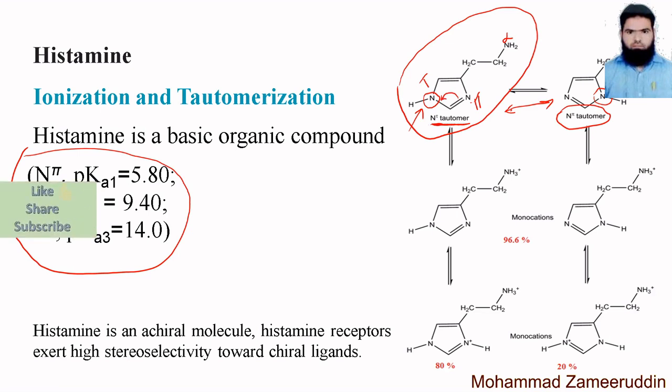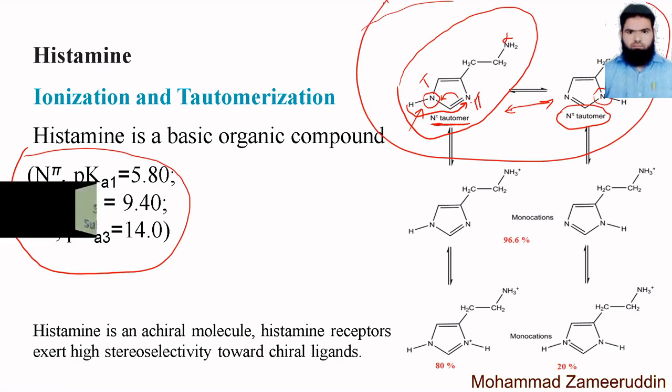No, zooming is not allowed. So what happened here? Only this double bond shifts here and this becomes a single bond, and this H, that is a proton, shifts to this nitrogen. This is called tautomerization. So this is the N pi tautomer. Now histamine exists in these two tautomers.